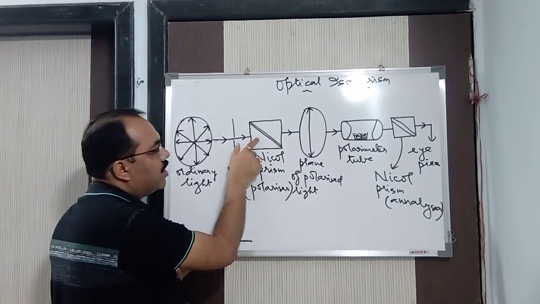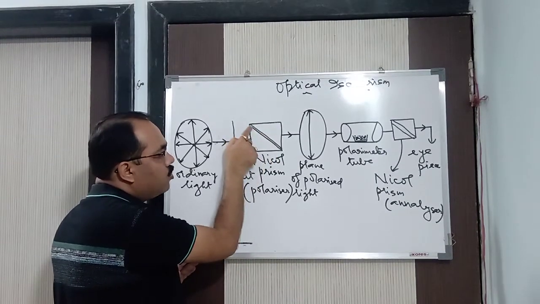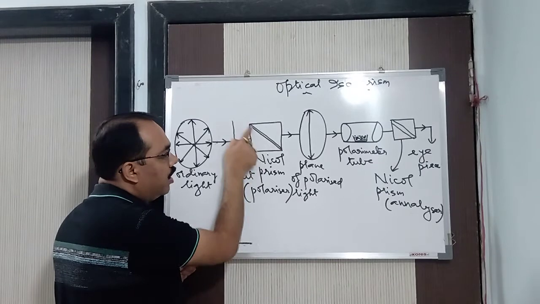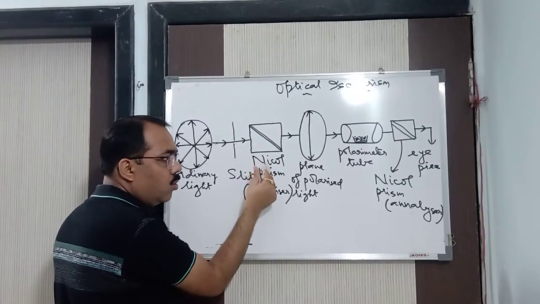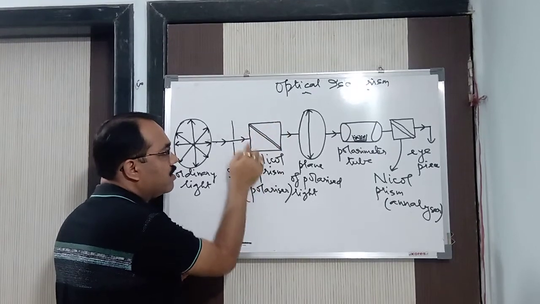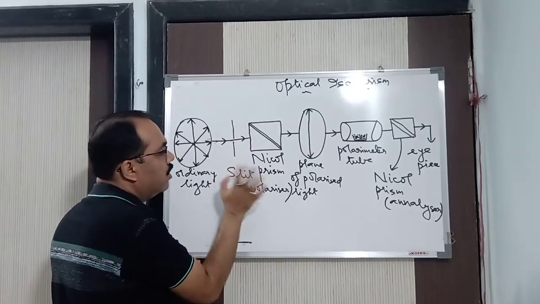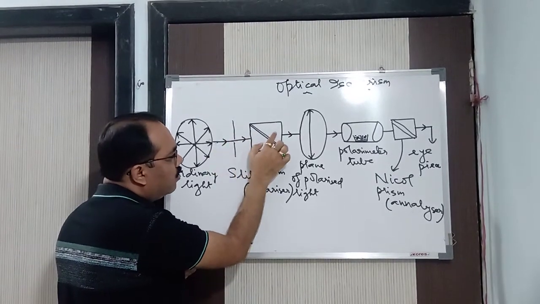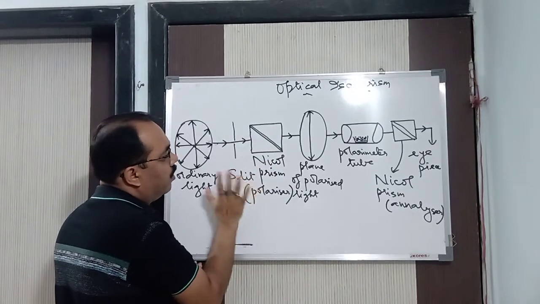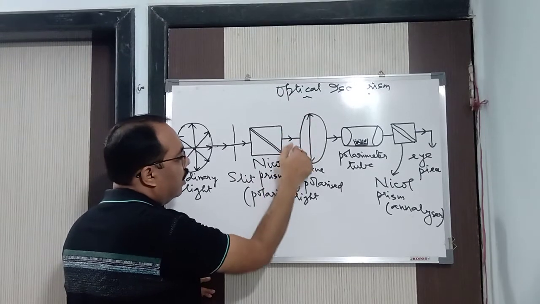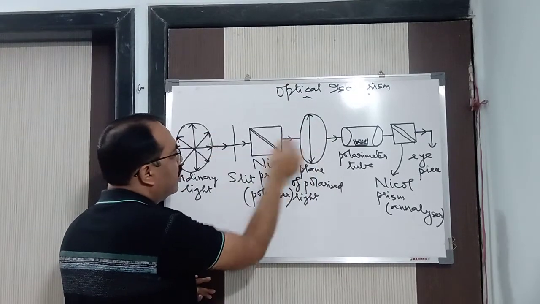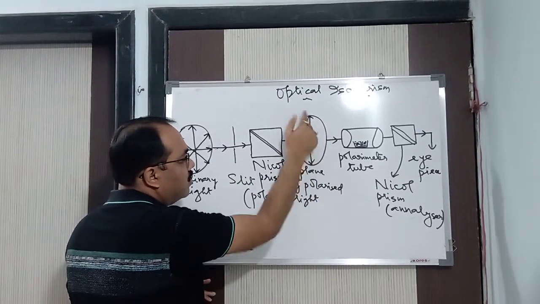Alright. So you take two prisms and join them by a cementing material which is called Canada balsam. Cementing material means it holds the two prisms together. Hence it acts as a rectangular glass block, as you can see here. So I will pass the ordinary light through this particular Nicol prism. Now what will this Nicol prism do? It will convert the ordinary light into a plane of polarized light. This is your plane of polarized light.